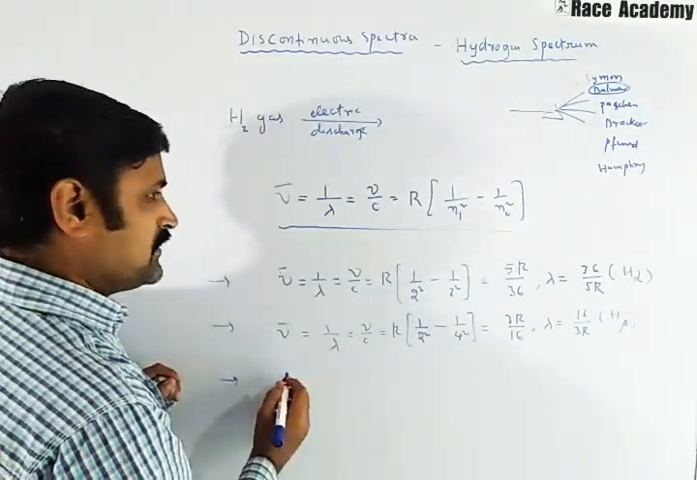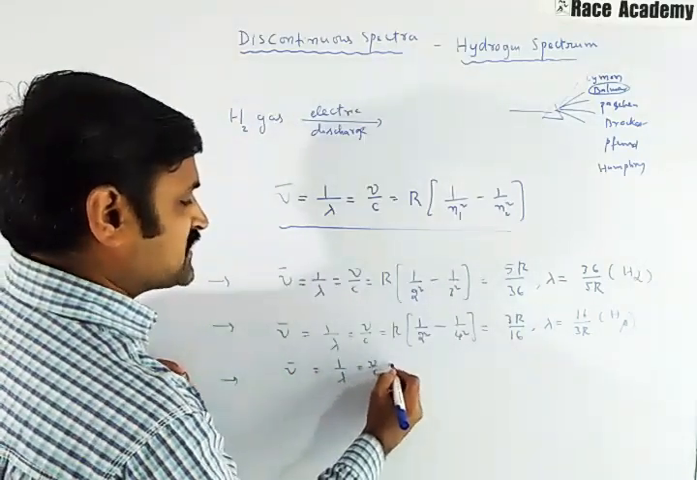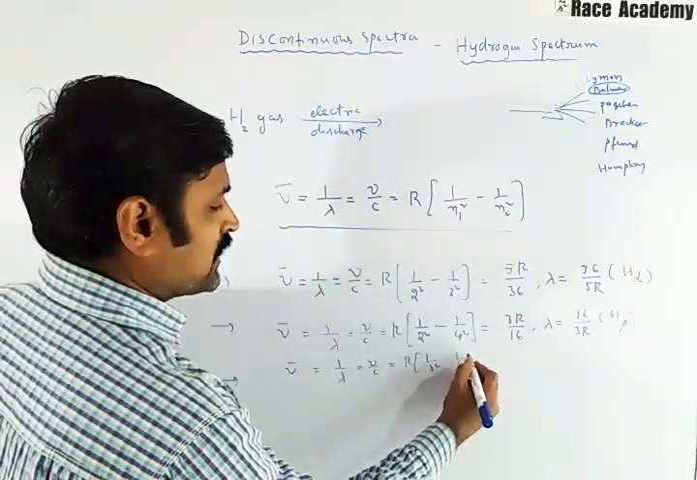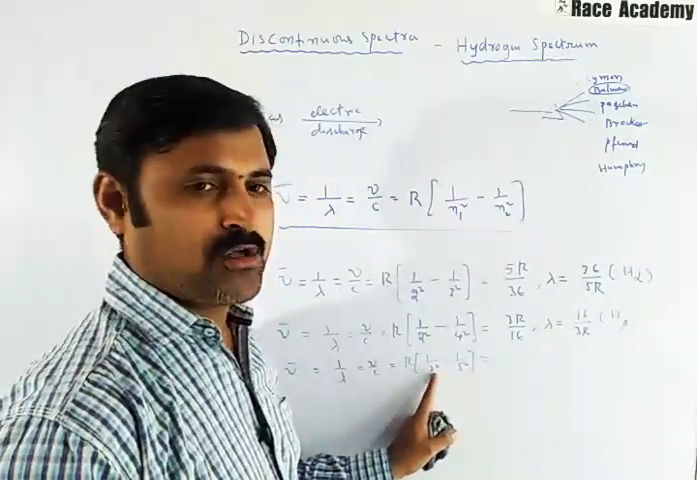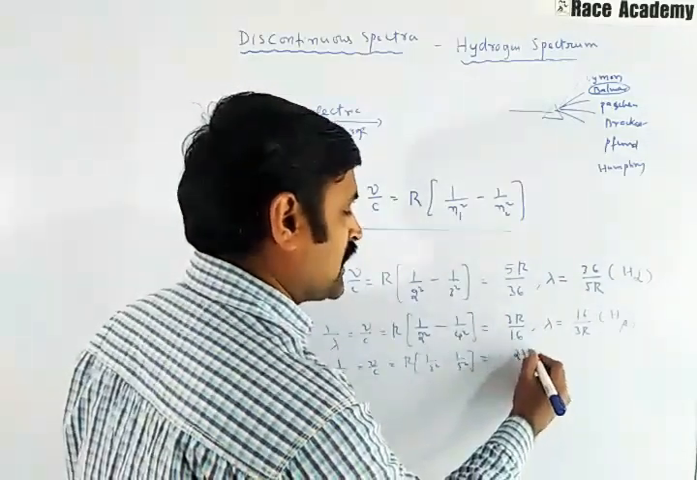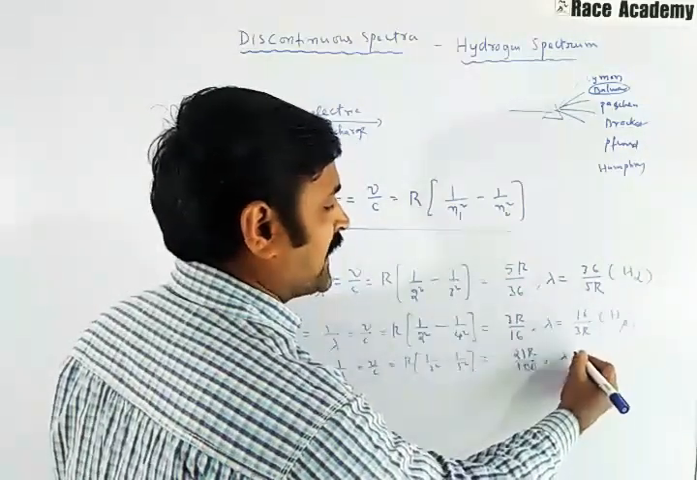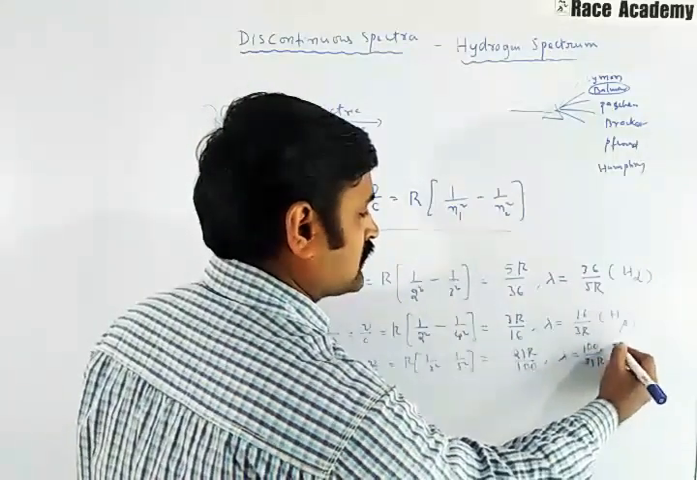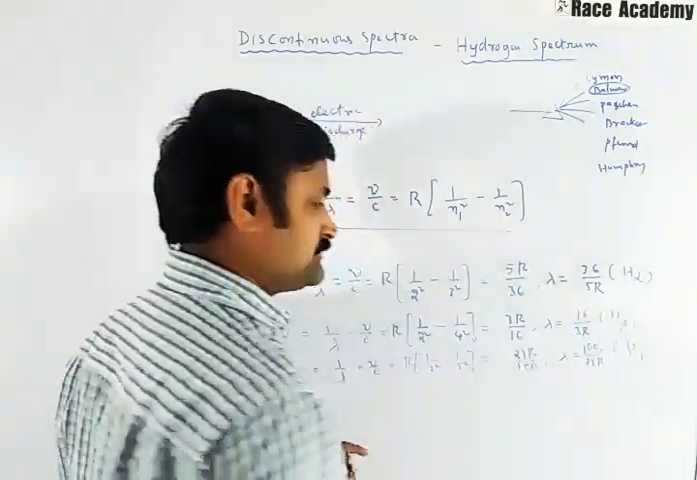And coming to the next one, if you want to write nu bar is equal to 1 by lambda is equal to nu by c, that is equal to R into 1 by 2 square minus 1 by 5 square, then it will be 25 and 4, so it is 100, and 25 minus 4 is 21R by 100. This is the nu bar value for the third line. The lambda value is 100 by 21R. It is the H gamma line.